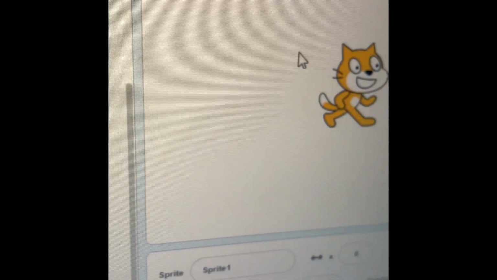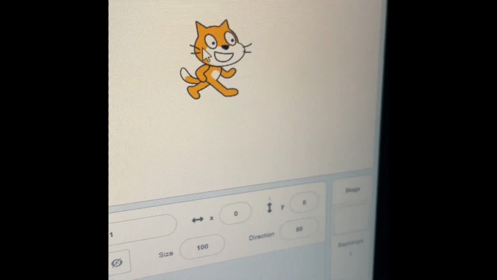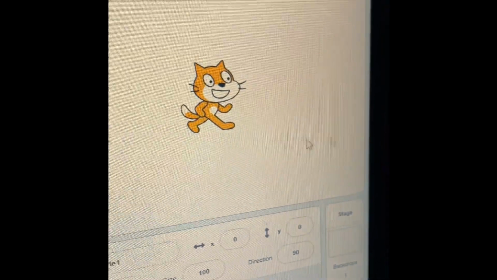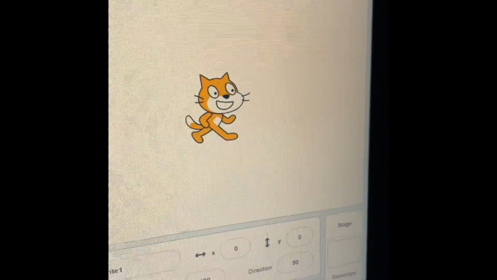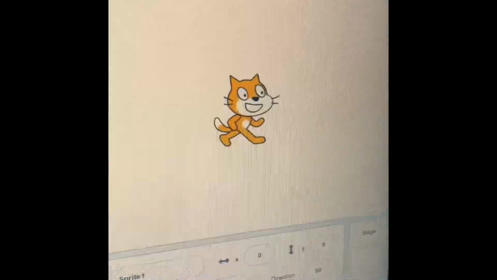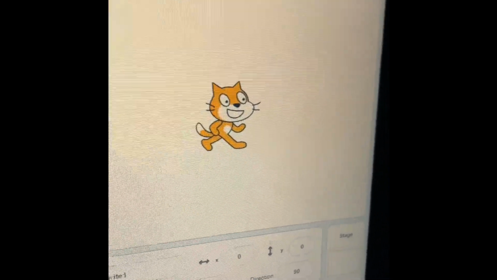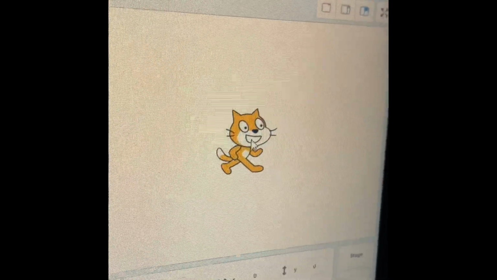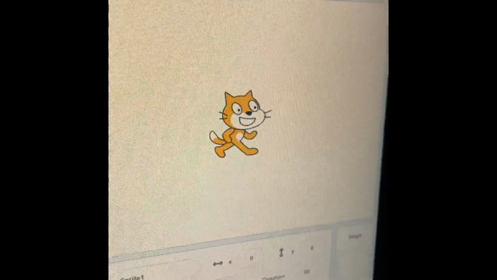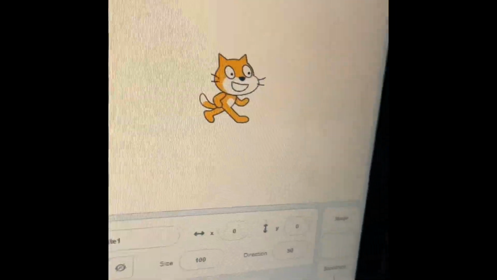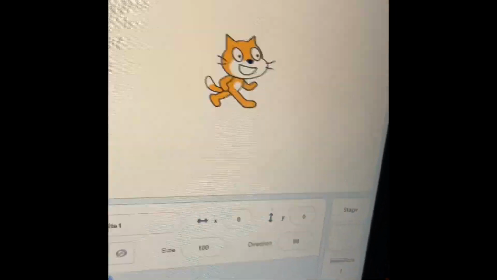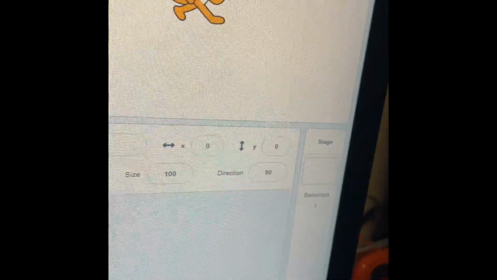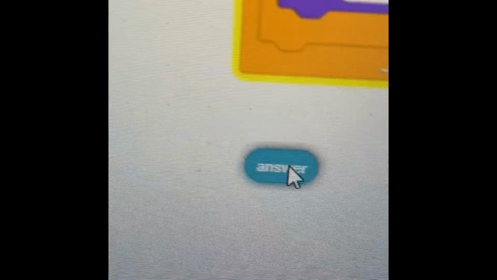So now when we get close, so I don't know why it isn't working, but the other blocks in the sensing section is answer, which means